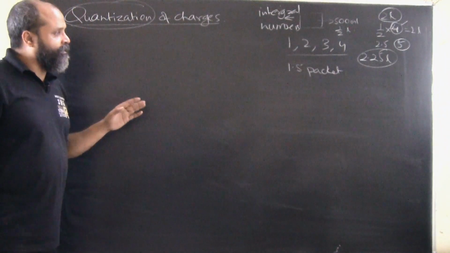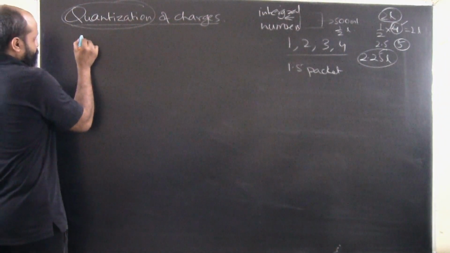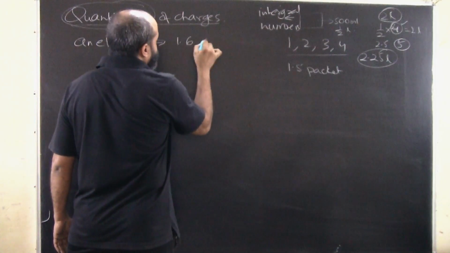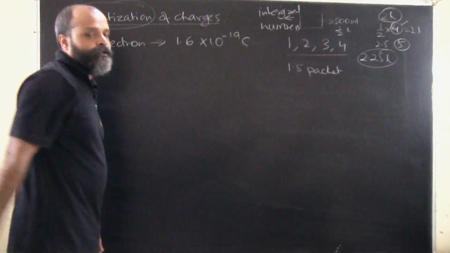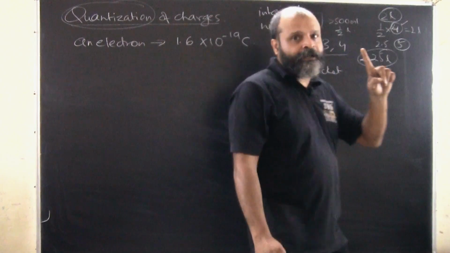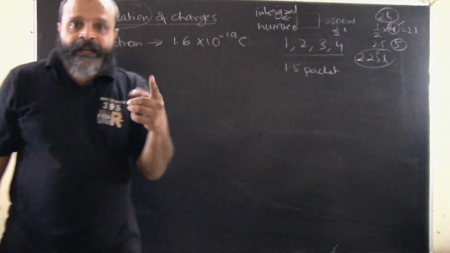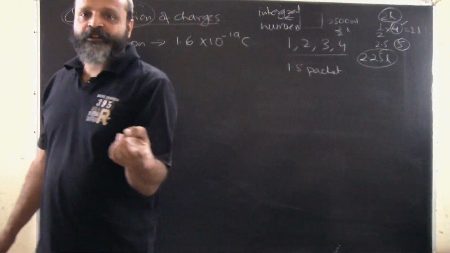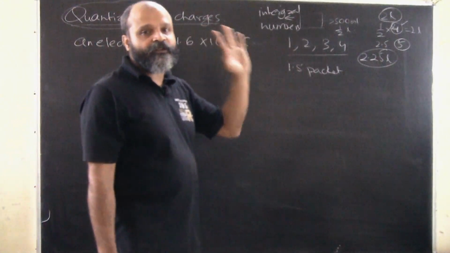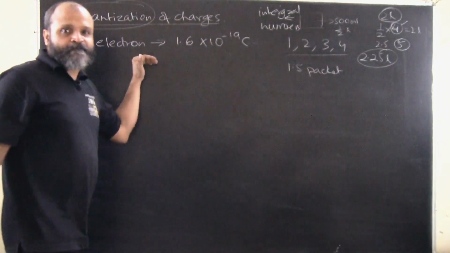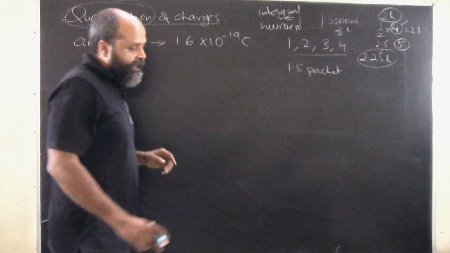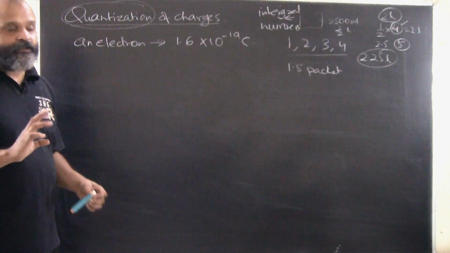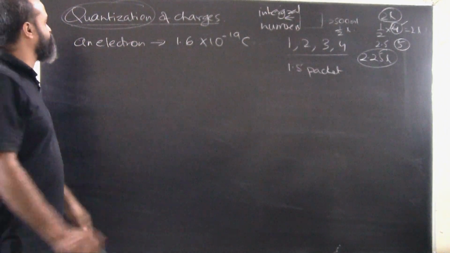For example, when I say an electron has a charge of 1.6 into 10 to the power of minus 19 coulombs, what it means is that this is the charge of 1 electron. I cannot say 1.5 electrons or half an electron or 0.75 electron. I can either say 1 electron, 2 electrons, 3 electrons, 4 electrons, 5 electrons and so on and so forth. So whenever I am expressing the charge of a body, it is always expressed as a sum total of the number of charges that the body possesses. So that is what we mean by quantization of charge.